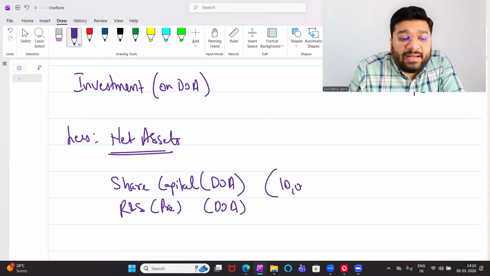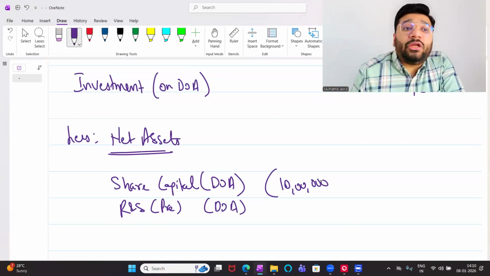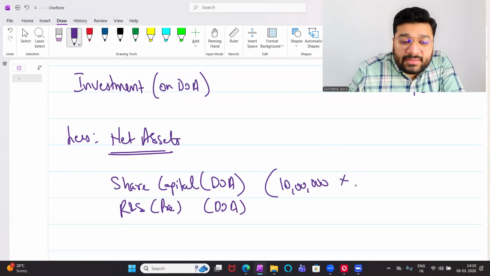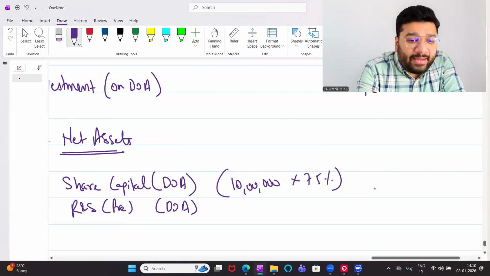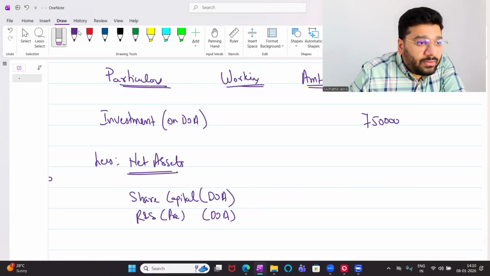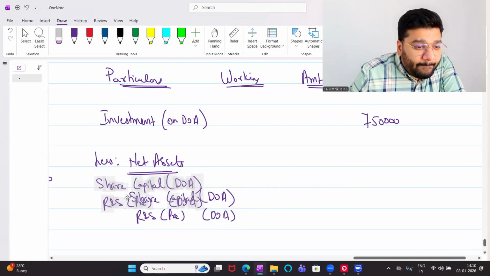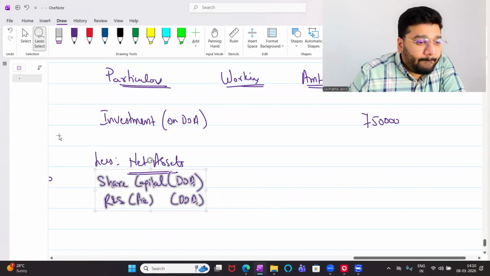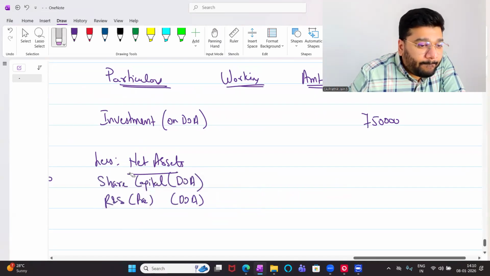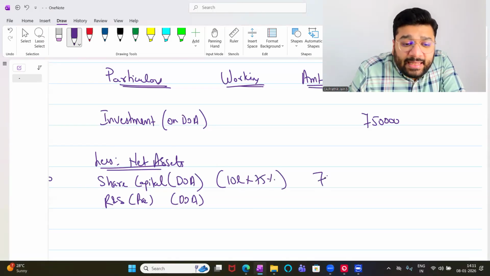1 lakh shares of 10 each. 10 lakh is the total share capital. In that, what is the proportionate holding of X? 75%. This is the working note, all these are working only. So in the working, we have to do 10 lakh into 75%. How much is it? 7,50,000 in the inner column, please.